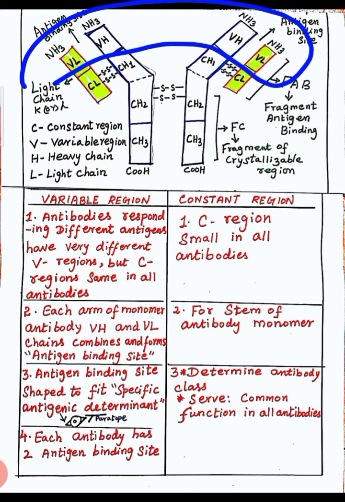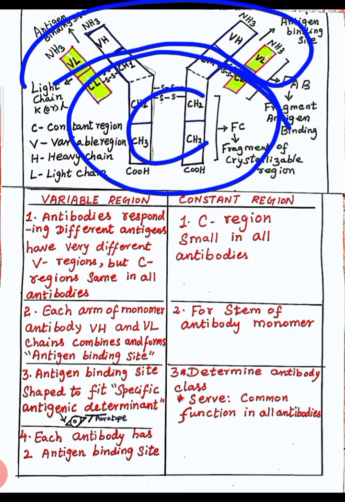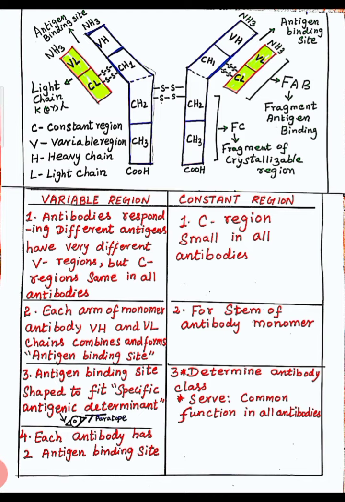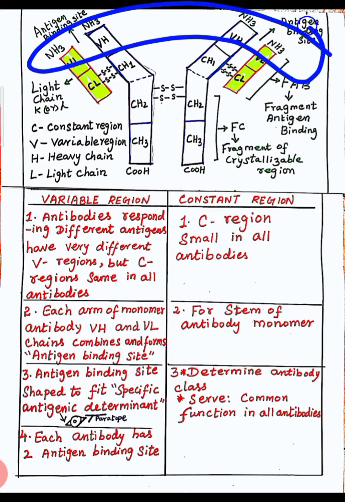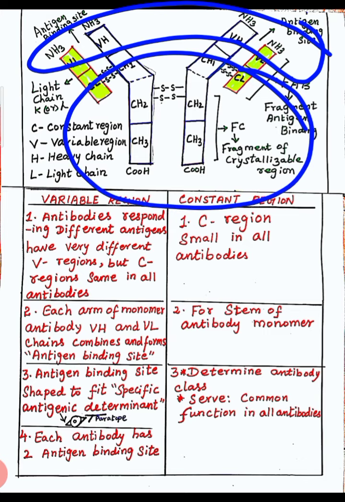See this C region. This C region is the same in all antibodies. Yes, we saw 5 types of antibodies, right? Antibodies responding to different antigens have different V regions, but the C region is the same in all types of antibodies.